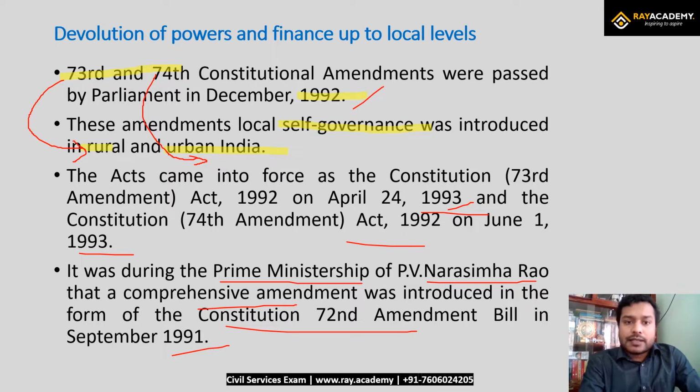Also, the idea of local self-government at the village level came from Mahatma Gandhi's philosophy. Mahatma Gandhi always believed in the self-sufficient village system. So finally we came to local self-government, both at the village level and the urban level. The rural level is called the panchayat and the urban level is called the municipalities.